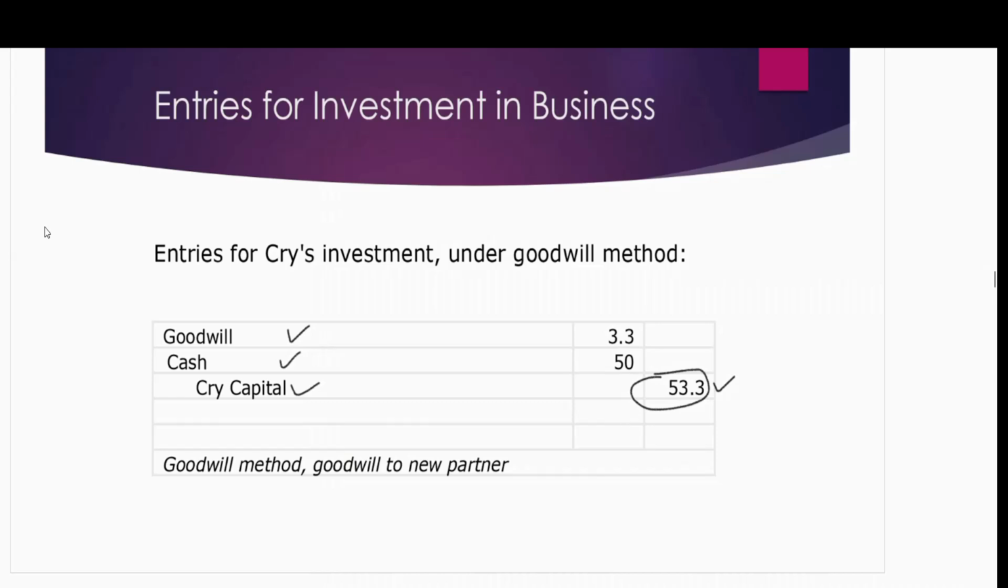I will end my discussion over here. In the next recording, which you will find after some time, I'm discussing the bonus method when the new partner invests directly in the business, and also the dissociation of the partner or partners from the business.